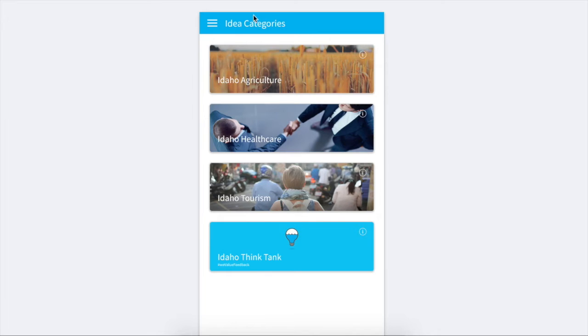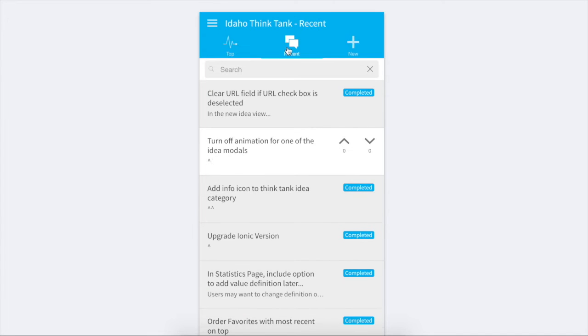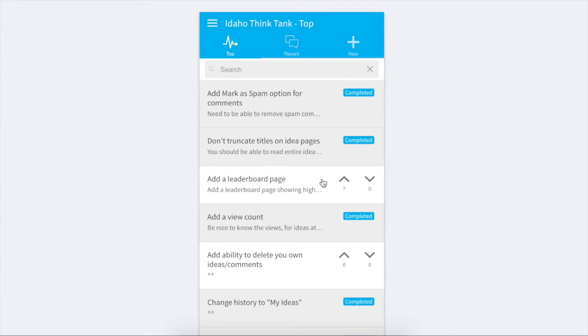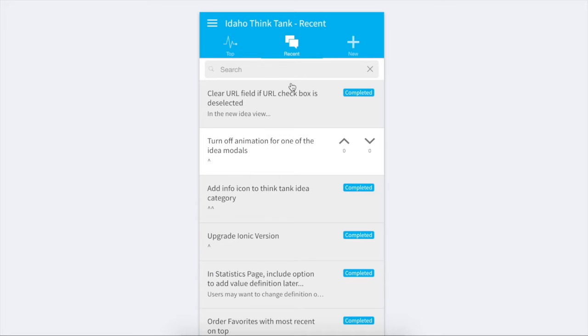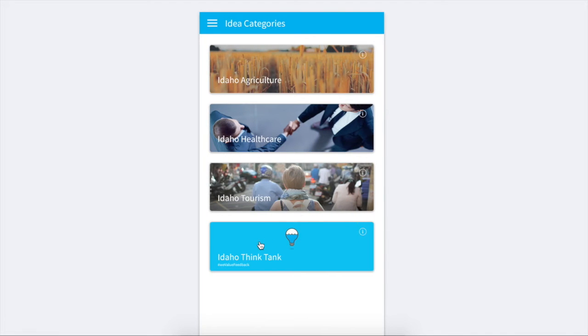So the last thing about the idea categories I want to point out is we do have a category for our app. We care about ideas and feedback, and we realize how much that could profit us. If our users could have a direct connection to us, they can post ideas, give us that feedback, and then people can vote on different features or different things they want implemented in the app. This can make a huge difference for the users and for us in knowing exactly what to build and how much people would value it. So we welcome any comments or ideas there as well. We definitely are going to be paying attention to that.